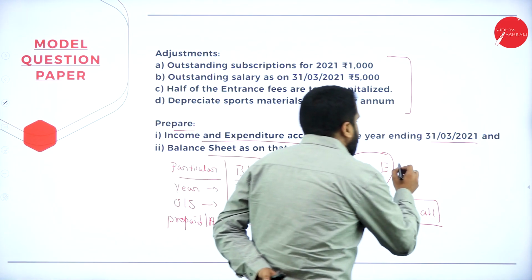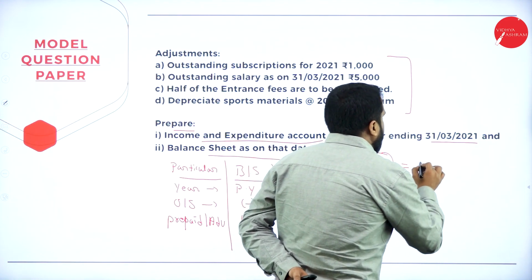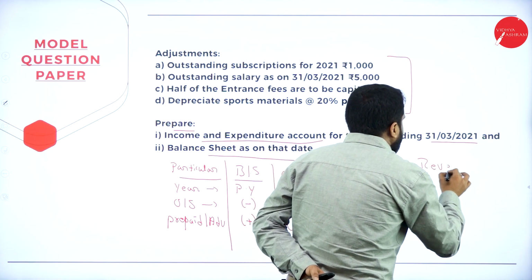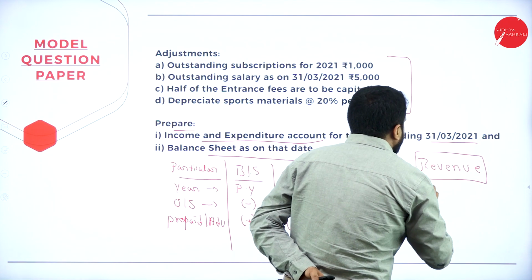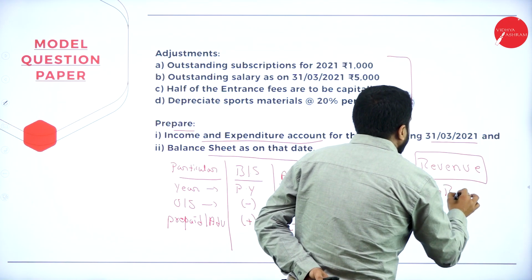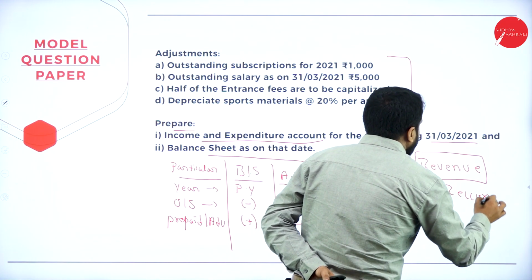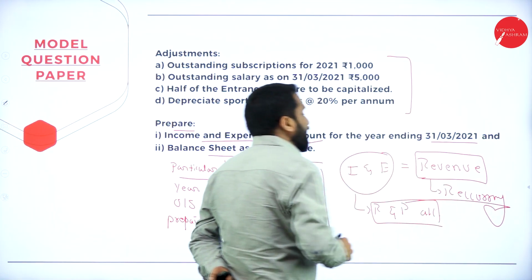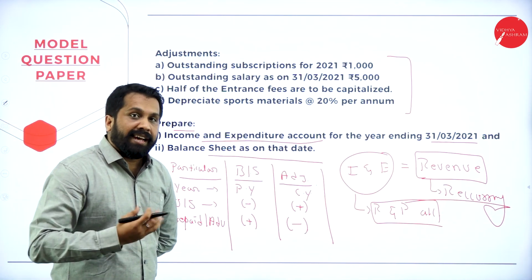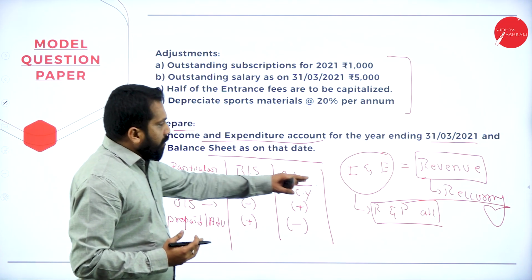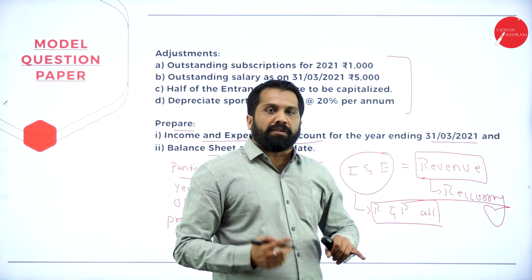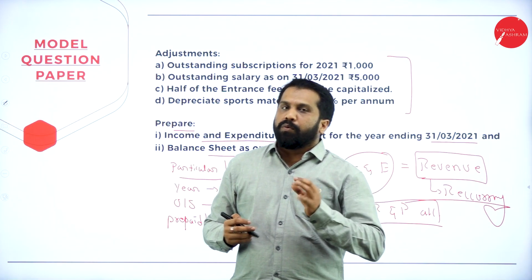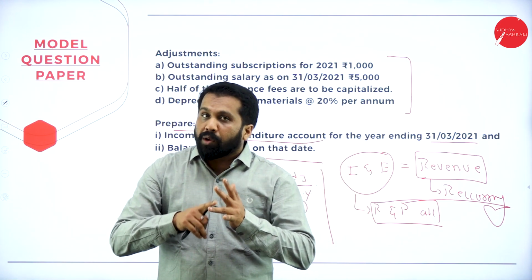Now, under income and expenditure, remember, we are supposed to consider only revenue items. Revenue items are recurring items, repeatedly happening. Under receipt and payment account, both characters will be there. One is recurring, the other non-recurring.